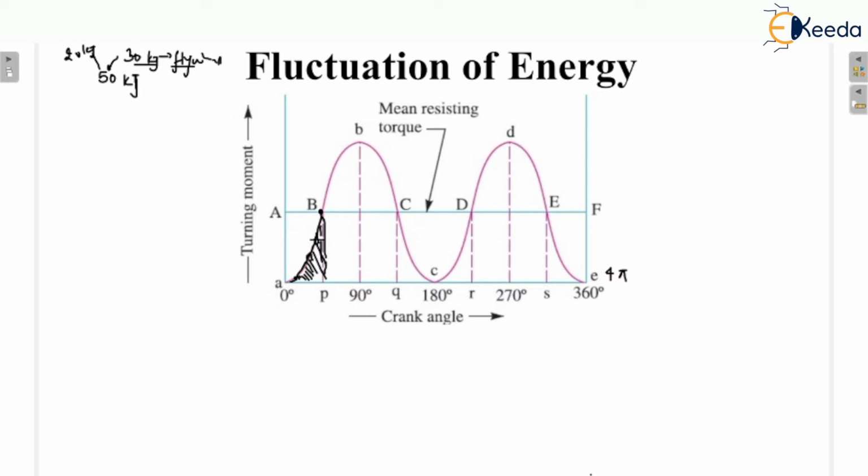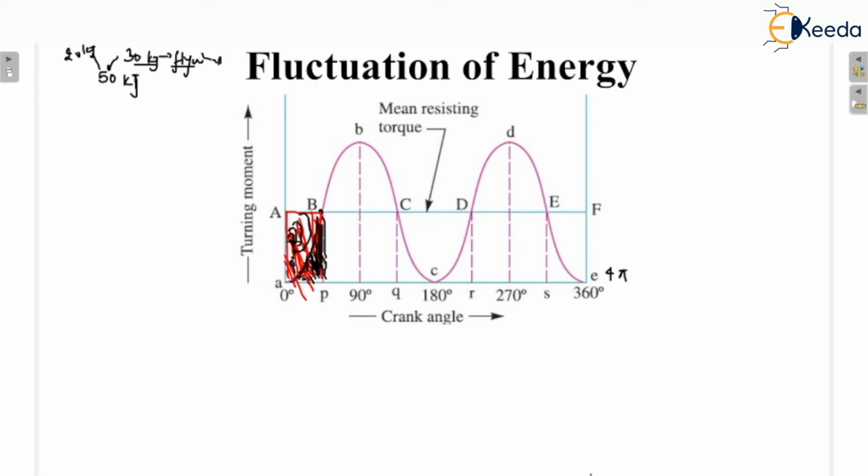So this is the area. Actually, this is the work done by the engine, but the energy required is represented by this complete area. This complete energy required is represented by AABP. This is the energy required, but the work done by the engine is only this. So this remaining amount of energy we get from the flywheel. Are you getting my point? So this energy is taken from the flywheel. I hope you understand what I'm going to say.